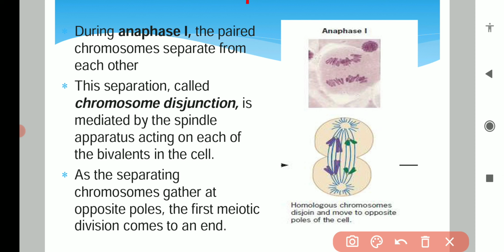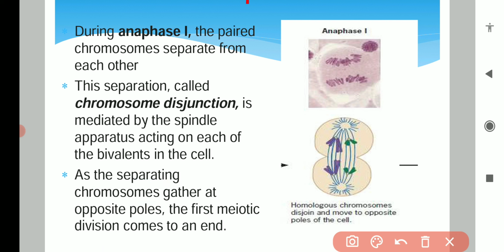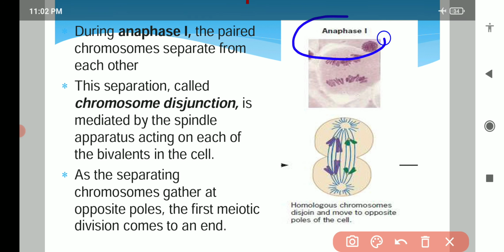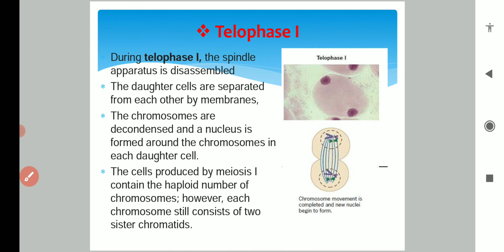As the separating chromosomes gather at the opposite poles, the first meiotic division comes to an end. At the anaphase stage the chromosomes start moving towards the poles, and the cell also shows some contraction inside. So this is chromosome disjunction, the characteristic of anaphase first of meiosis. Then the cell will go to telophase first.